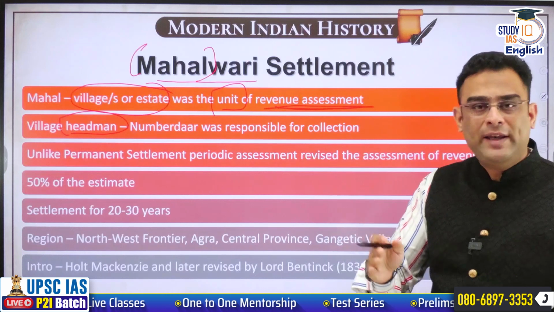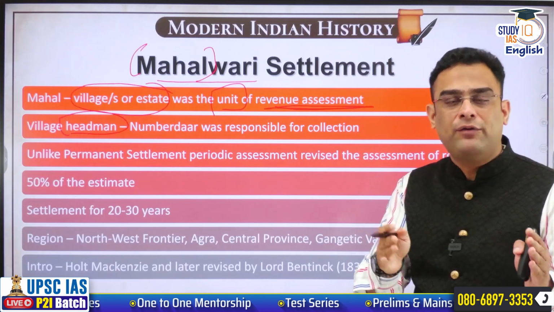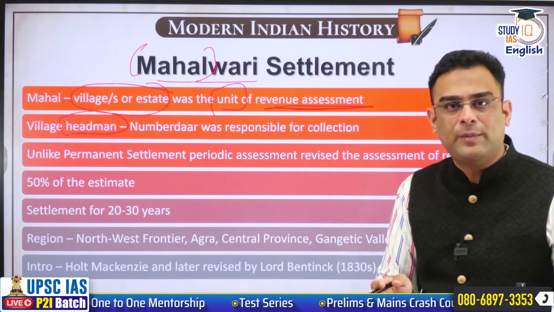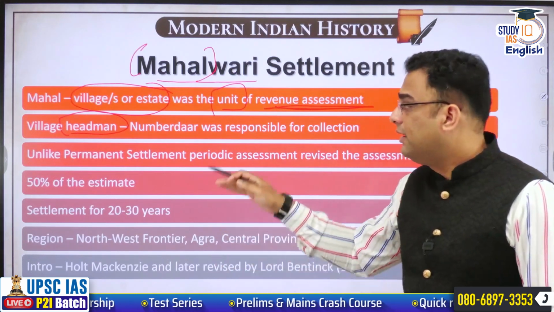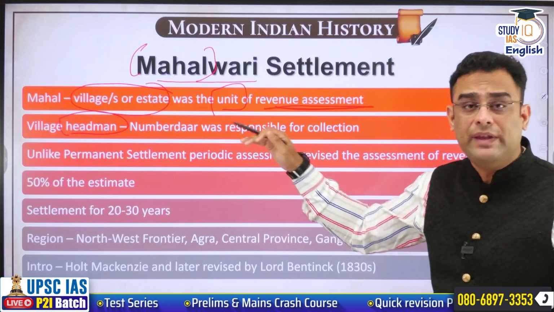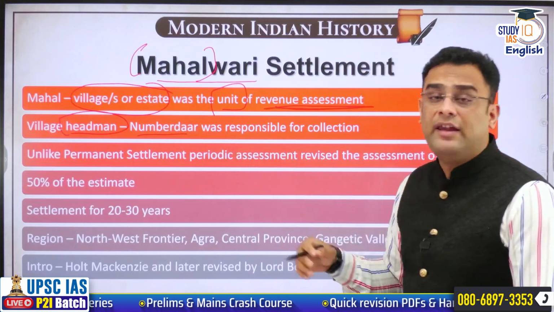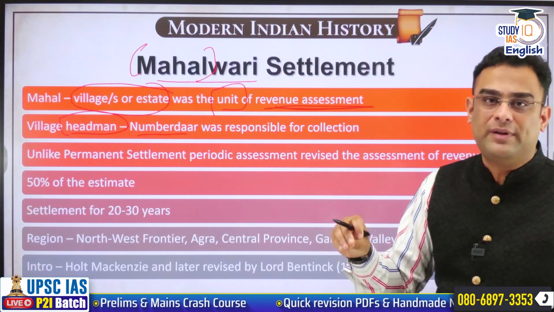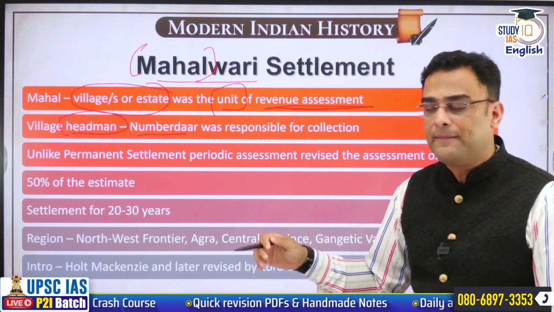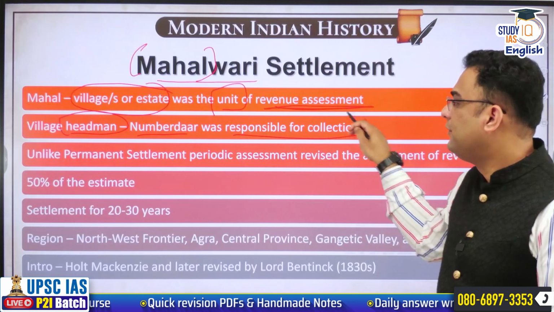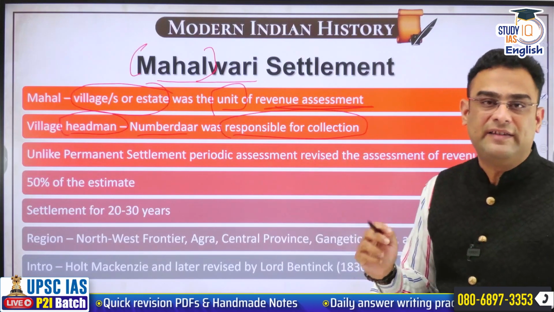Now he knows how many people there are and how much land each farmer possesses, and based on that, the village headman, the Nambardar, will calculate individual farmers' revenue liability. He will collect revenue from all of these people and pay it to the state.